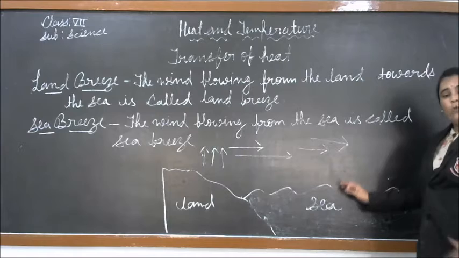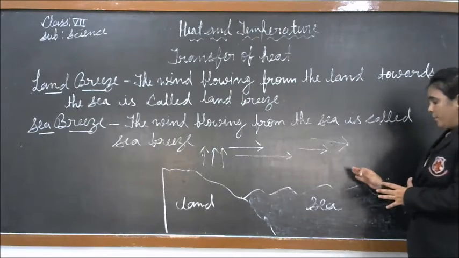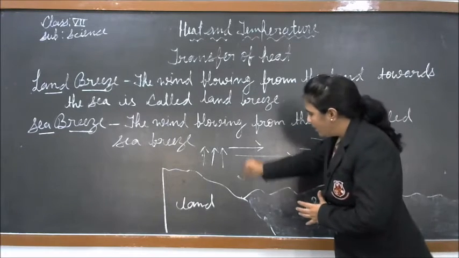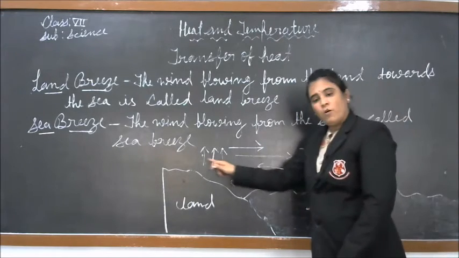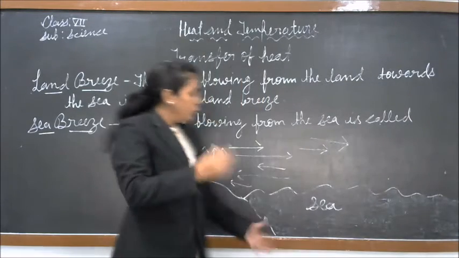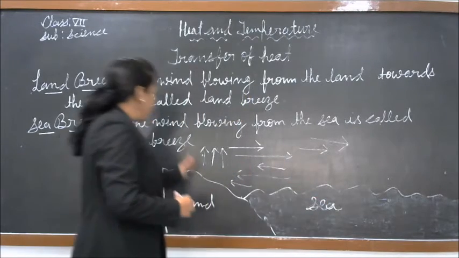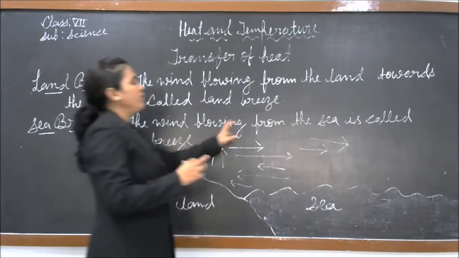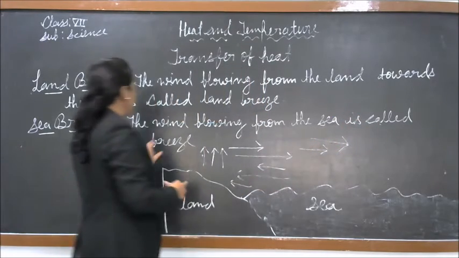The air over the sea becomes cold and heavier, moves toward the land and takes the place of the warm and lighter air. So during the daytime, the cold breeze blows from sea to the land. This is sea breeze. The wind blowing from the sea toward the land is called sea breeze.